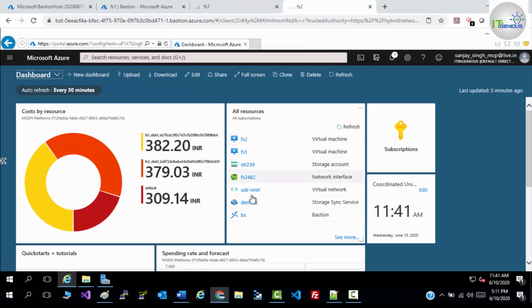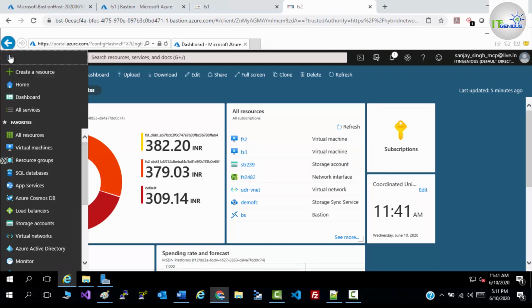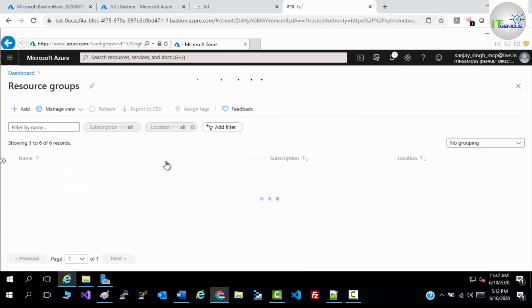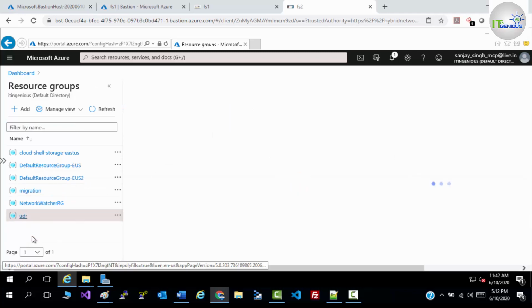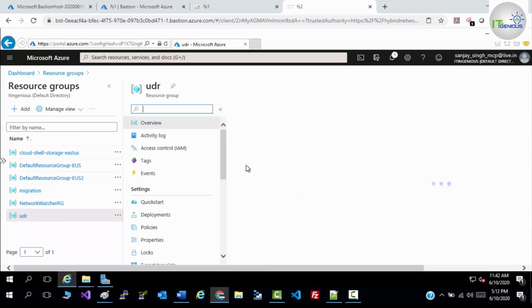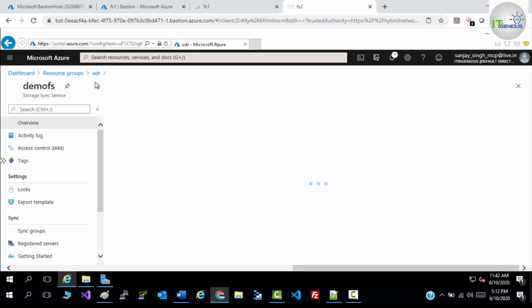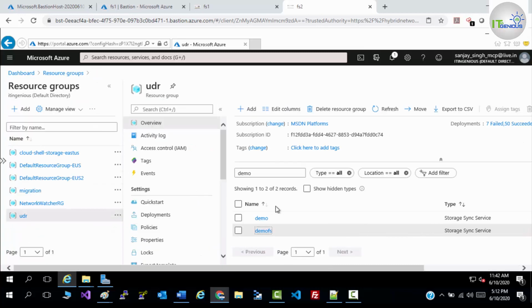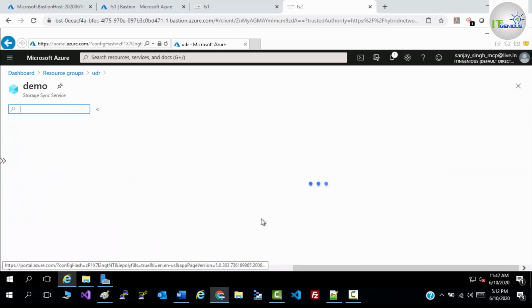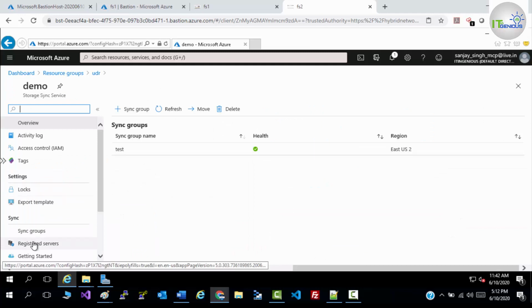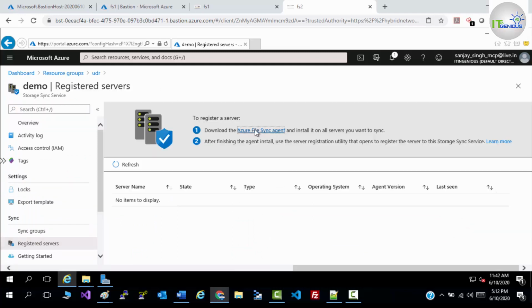So we need to open our sync server, which is demo in my case. Open your sync server, go to registered servers, and for the second server also we need to download this agent.